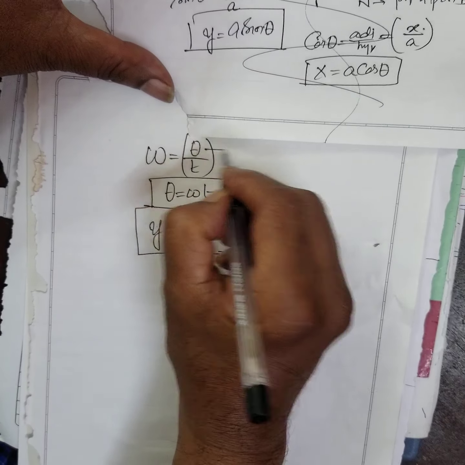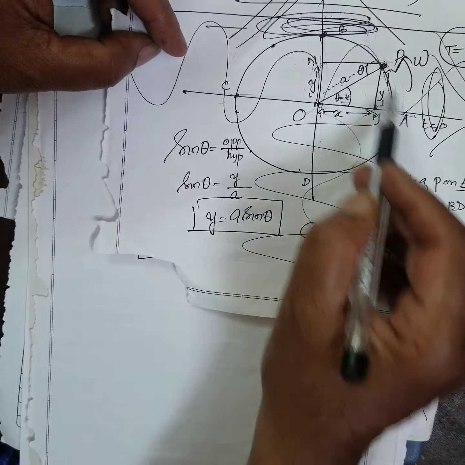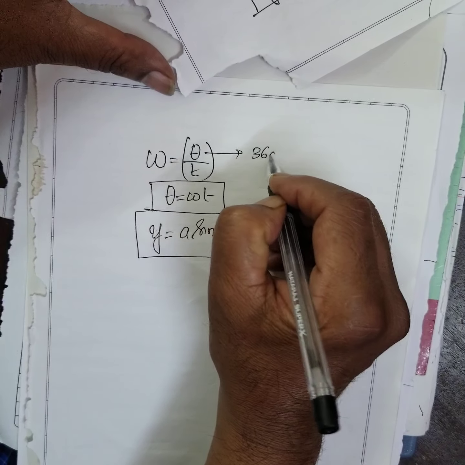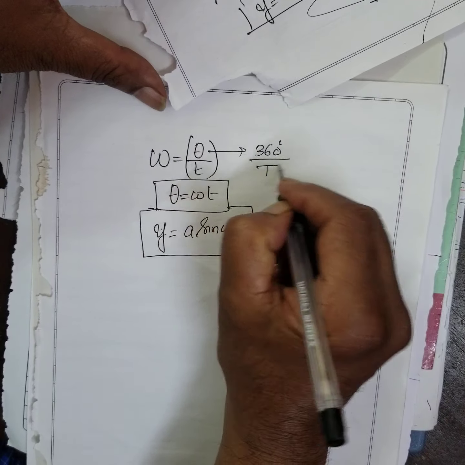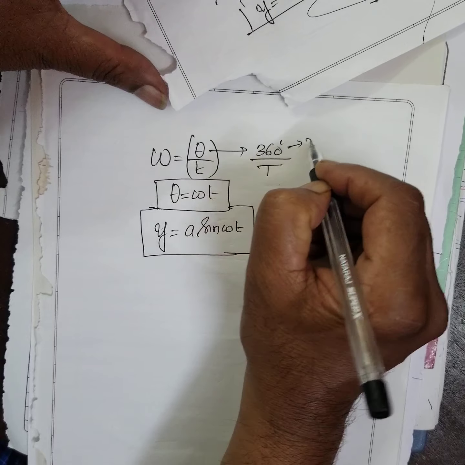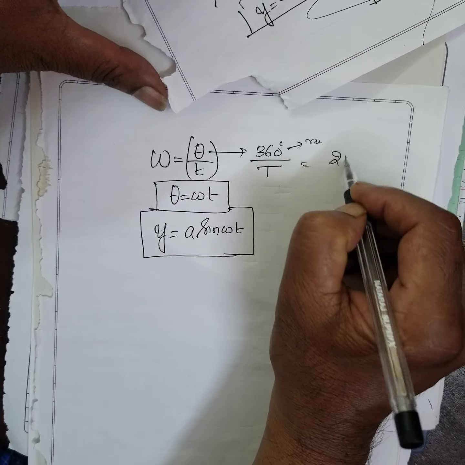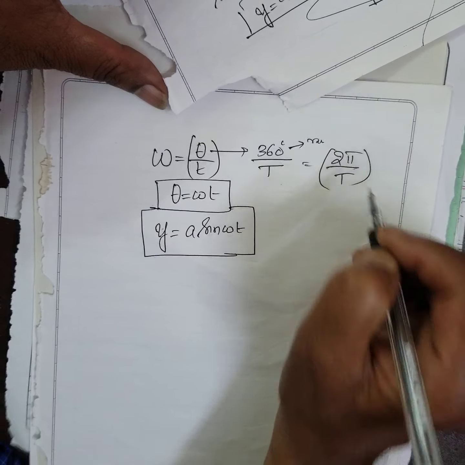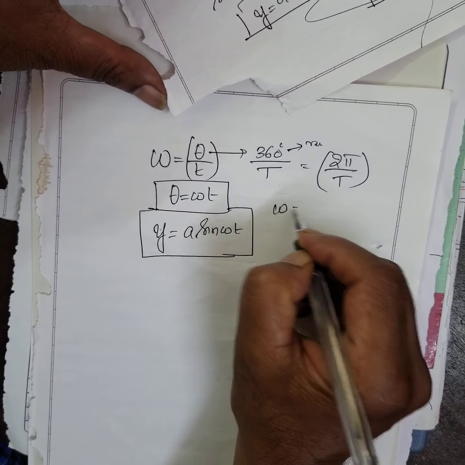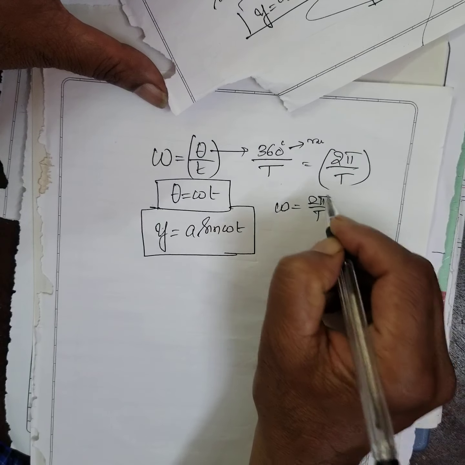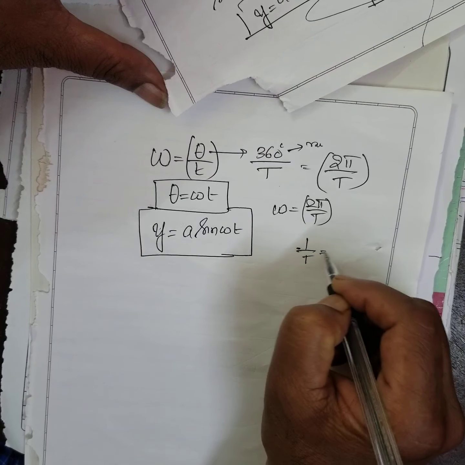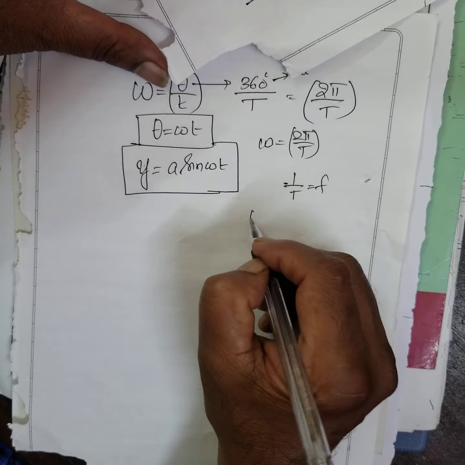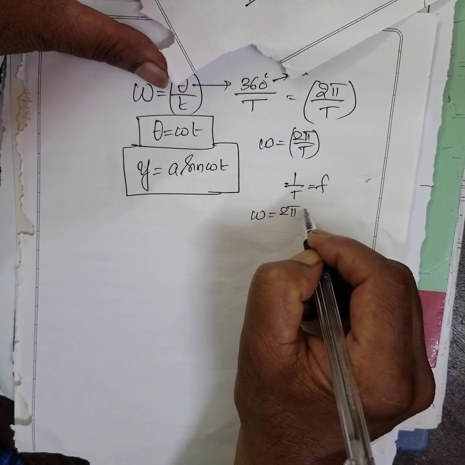What is the maximum angle it can cover? Complete 360 degrees. What is the time taken for one complete rotation? It's the period, but the angle is expressed in radians. Therefore, we write 2 pi by T. So omega is equal to what? 2 pi by T. Or 1 by T is what? 1 by T is equal to the frequency. So omega is equal to 2 pi f.